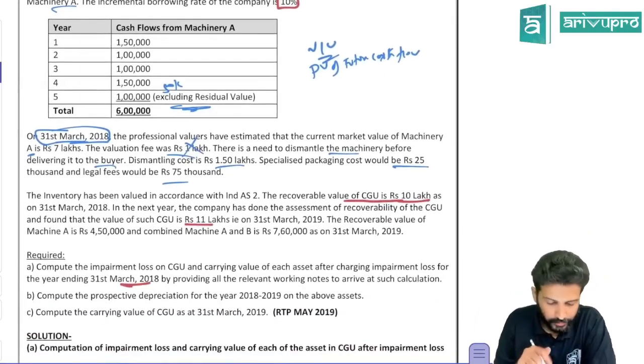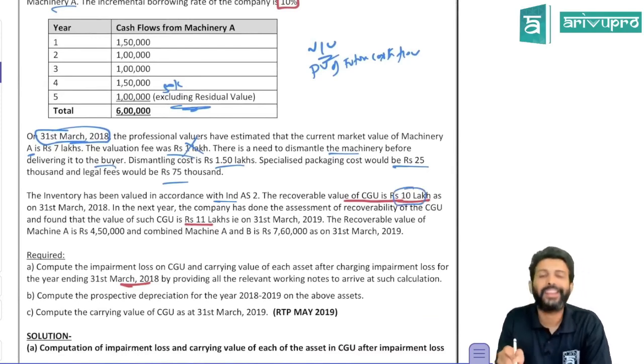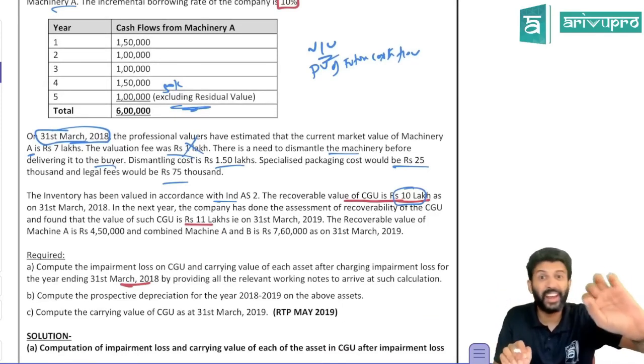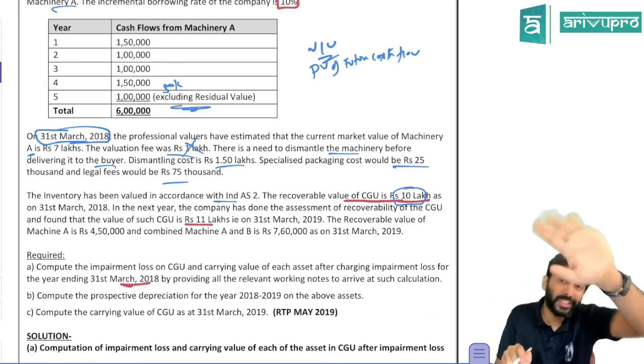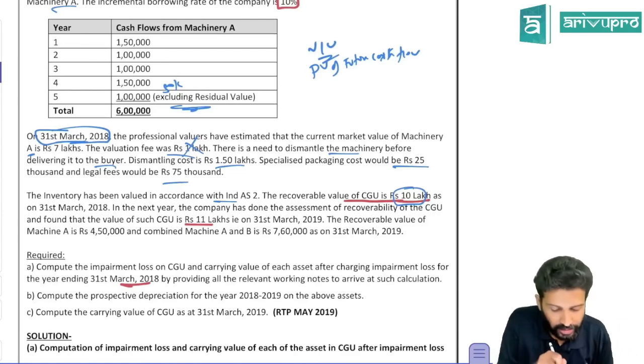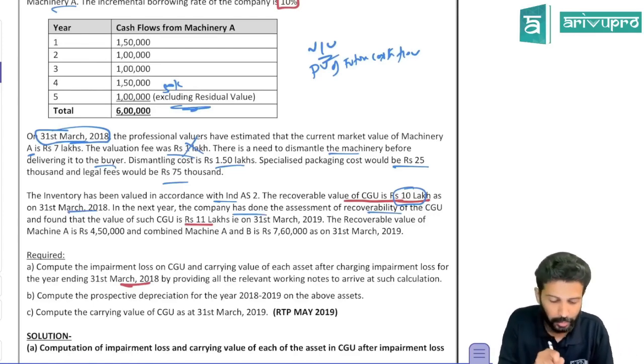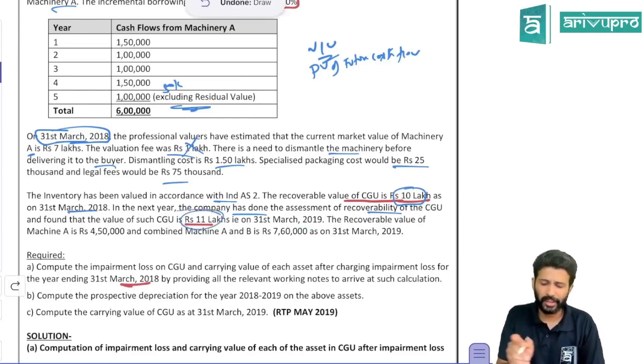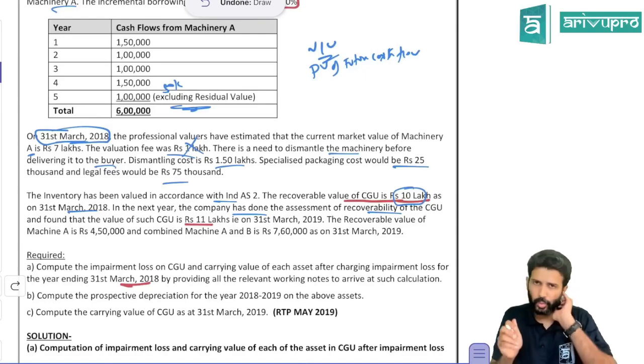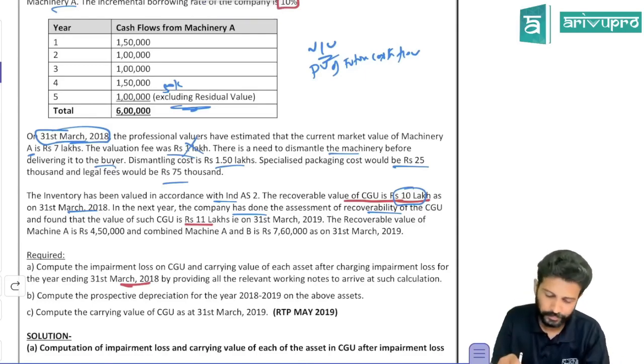Next, what they told. The inventory has been valued according to Ind AS 2. The recoverable amount of CGU is 10 lakhs as on 31st March 2018. The next year, the company assessed the recoverable amount of CGU and found 11 lakh on 31st March 2019. Leave that out. That is probably a reversal. We'll see that later. First, we will do the impairment loss calculation.